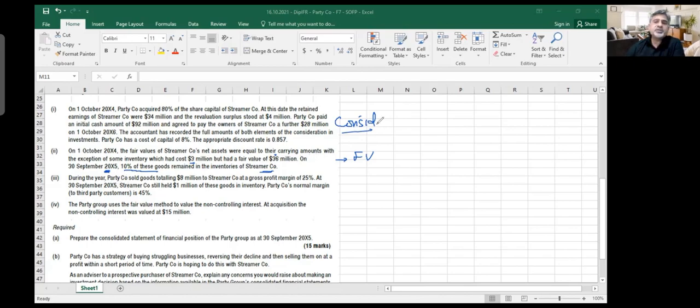In consolidation questions, what you need to do is workings. You will call it working 1, consideration; working 2, goodwill; working 3, fair value adjustment; working 4, unrealized profit. Once you do these workings, then you just need to put the things in place. Workings are the challenge. If your workings are correct, ultimately you get marks on workings, by the way.